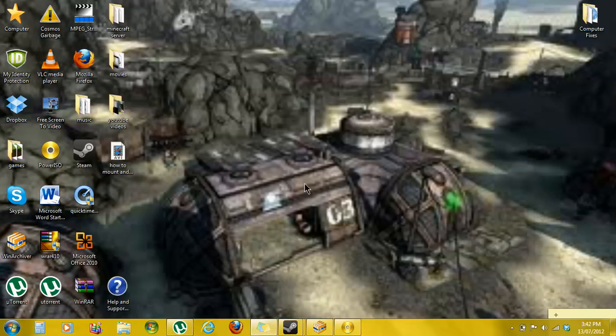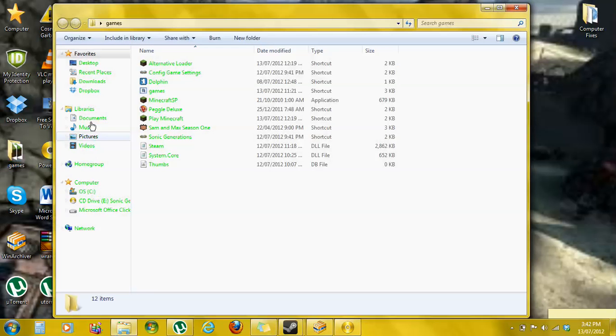there are a few problems I had because I installed Sonic Generations. So this here would be the configure game settings. I didn't realize that you had to drag it out and run it as administrator to actually make it work.